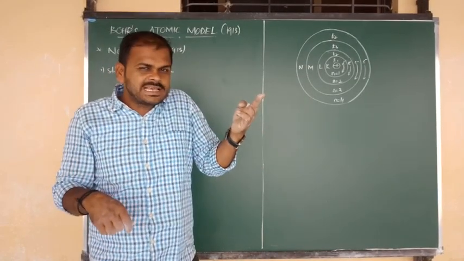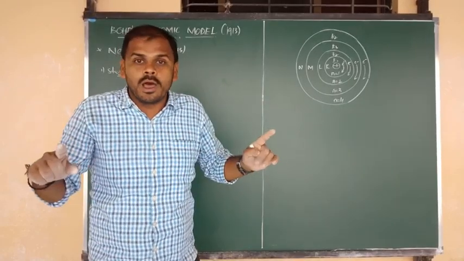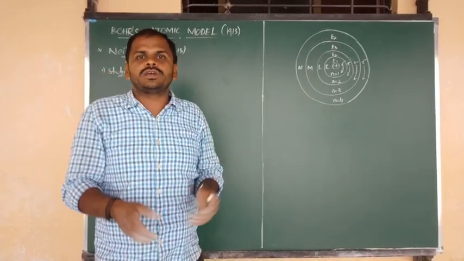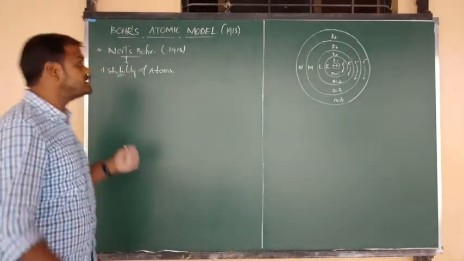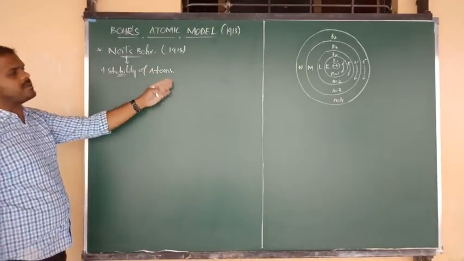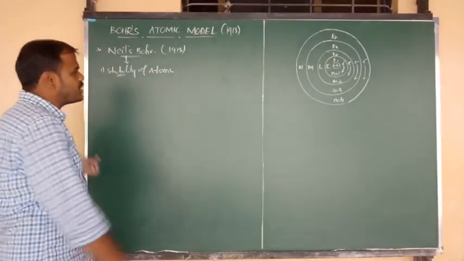That means Rutherford says atoms are going to collapse. But atoms never collapse. Atoms are stable and neutral in nature. So the concept of stability of atoms was given for the first time by Niels Bohr, using the Bohr atomic model.